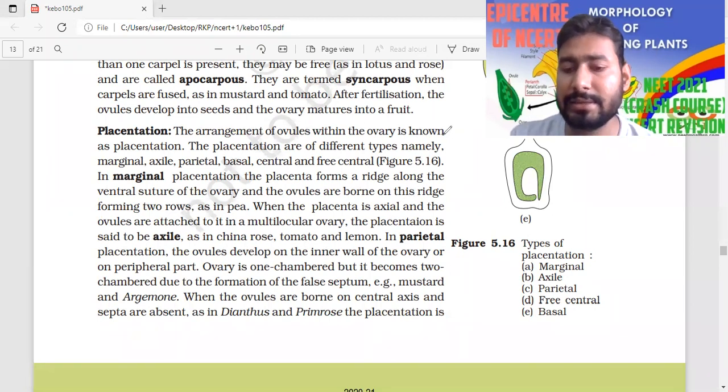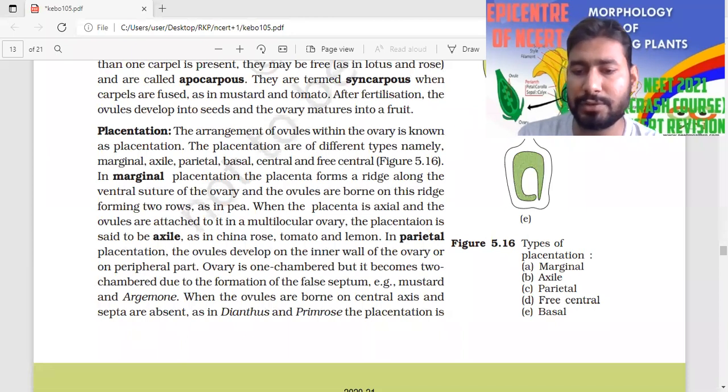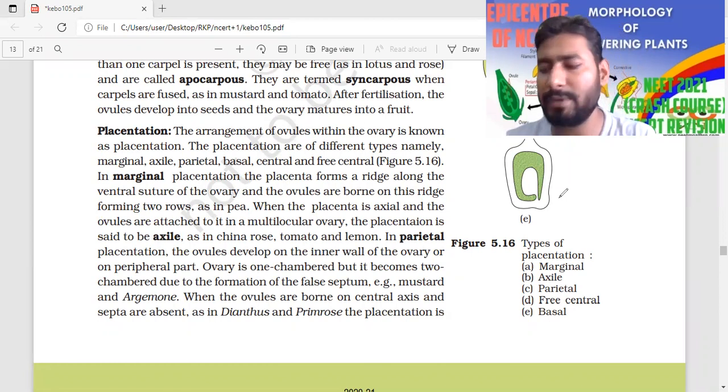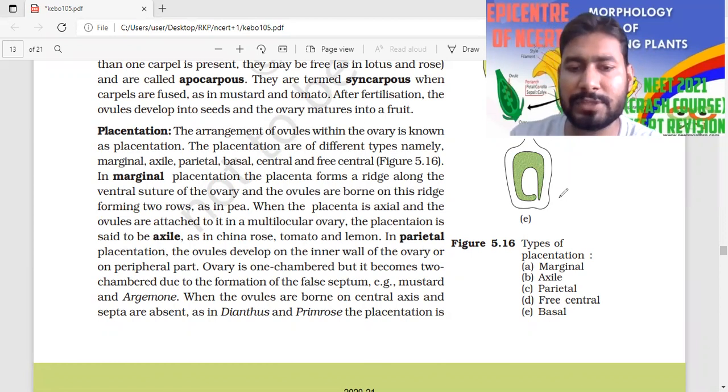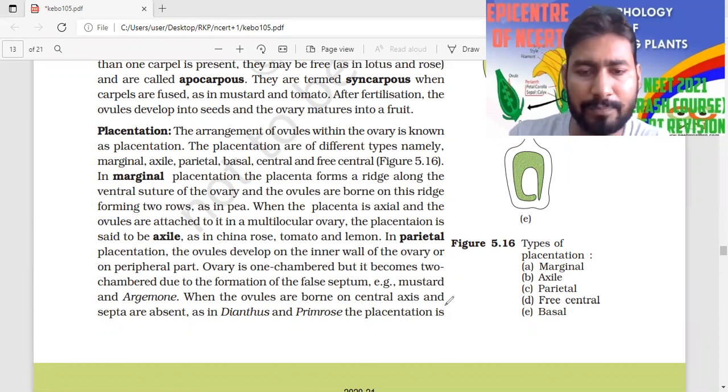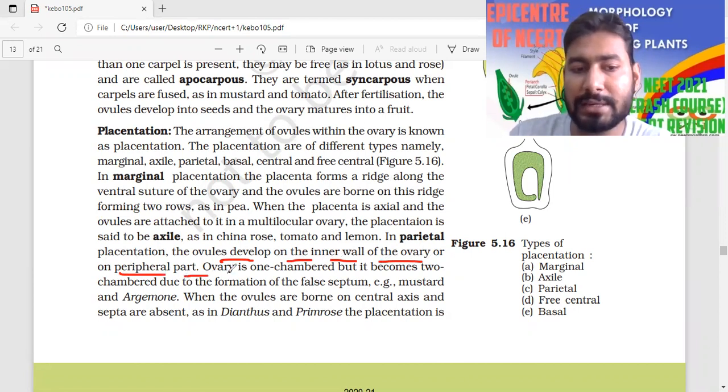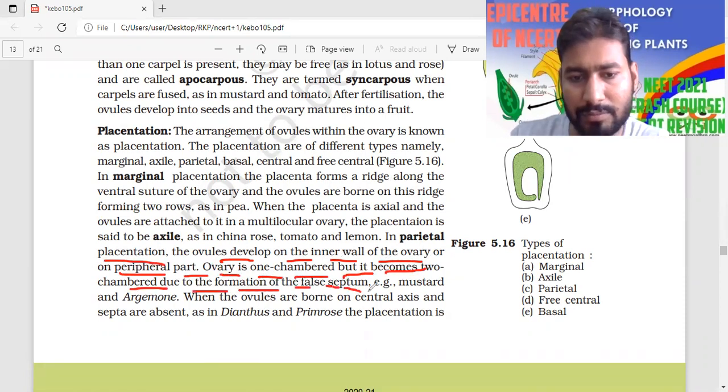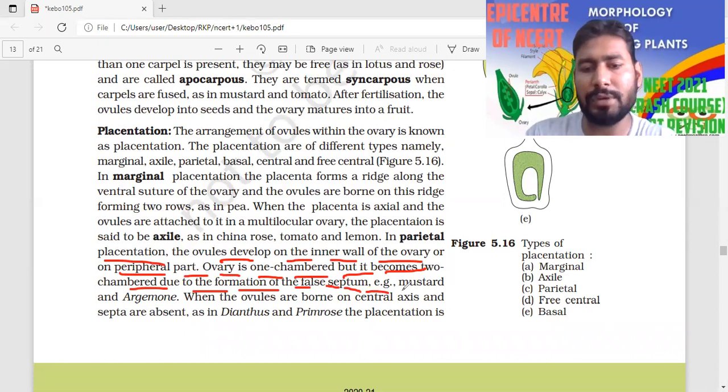And in parietal, there is the formation of a false septum, which I was telling you earlier, but that was not correct. Now you can see this is the parietal placentation, where there is the formation of a false septum, which is also known as the replum. Now look at what they have given: in parietal placentation, the ovules develop on the inner wall of the ovary, on the peripheral part. The ovary is one chambered, but it becomes two chambered due to the formation of the false septum.